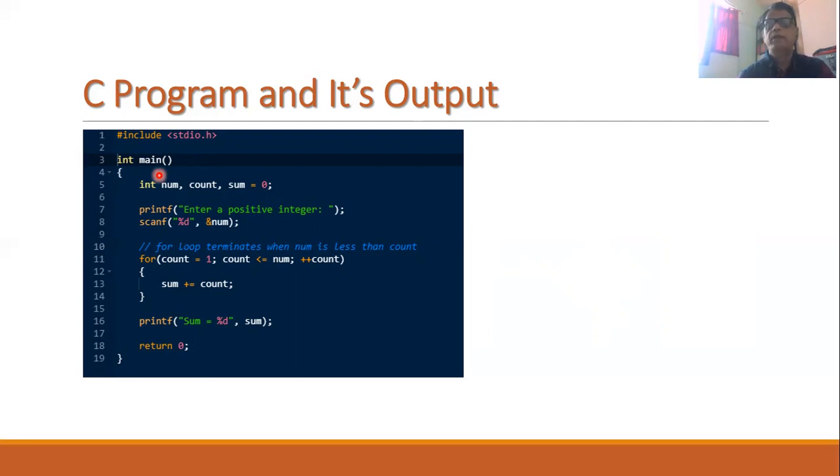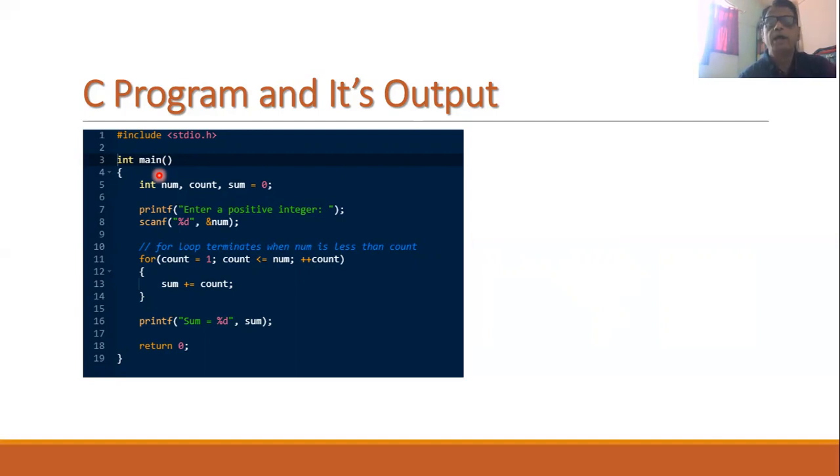Now, whenever you want to execute any C program, you must have a proper compiler installed on your computer system. But if you do not have any compiler installed, then you can go online and you will find that there are several online compilers available. In the text editor window, you need to type this program, and then there is an execute button.